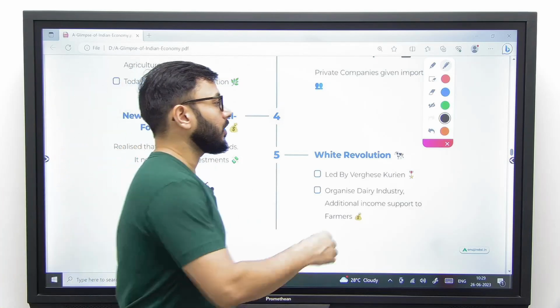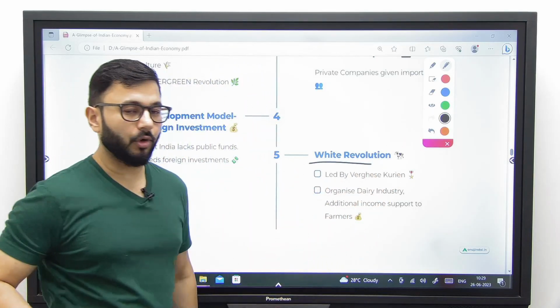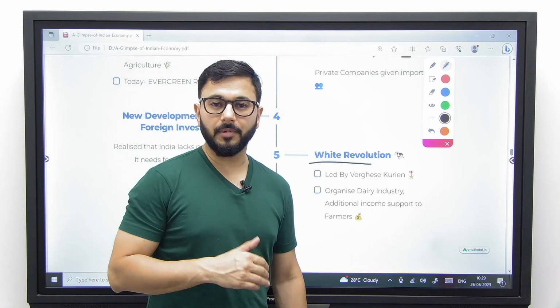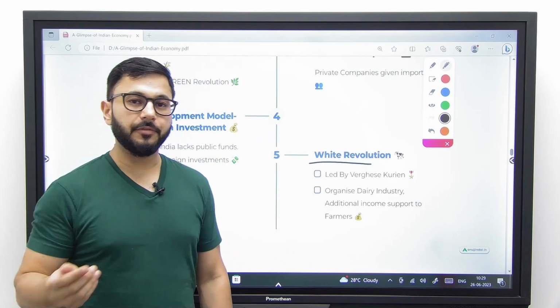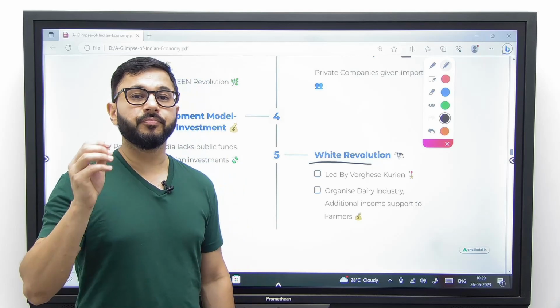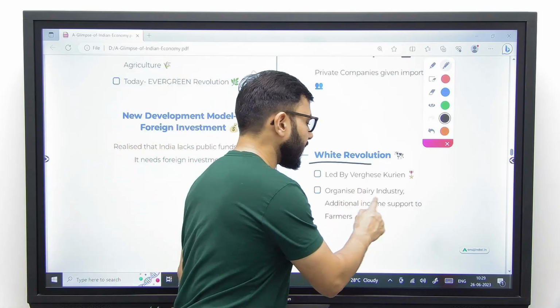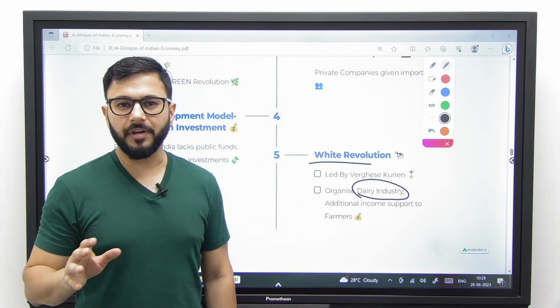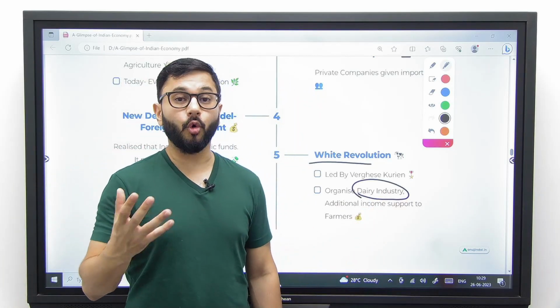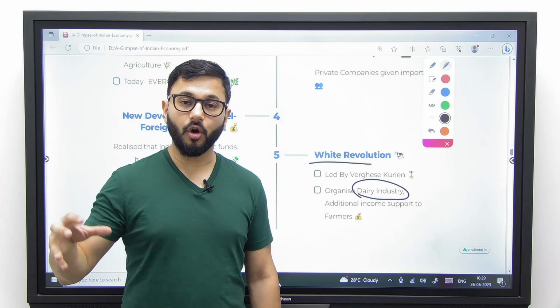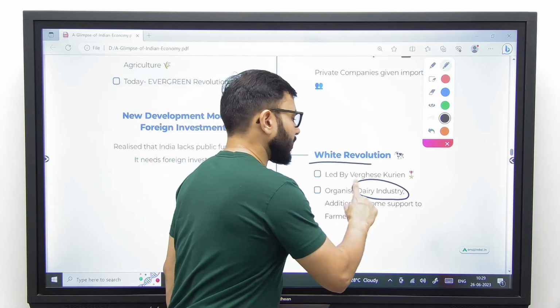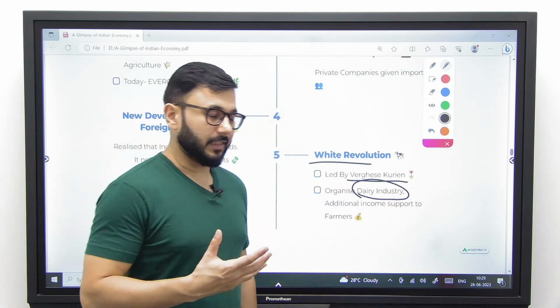And number 4, white revolution. Very, very important. Along with green revolution, Lal Bahadur Shastri also realized that if you want to increase the income of farmers, you need to give them more opportunities, and that was possible only through dairy industry, because literally every family, every farming family at that time owned cows and buffaloes along with their farms. It was led by Verghese Kurian at that time.